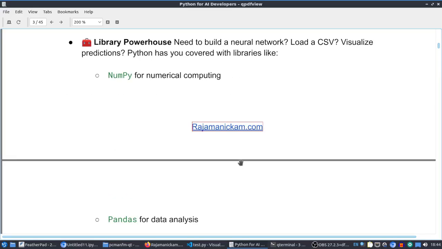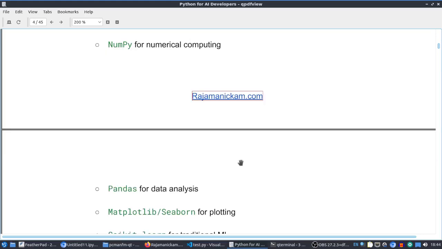NumPy for numerical computing and Pandas for data analysis. Pandas is a very important library. It is widely used for data science related projects because data science is important for AI. For training the model, we have to provide very high quality data, then only the model performance will be good. For creating quality data, we have to do a lot of data processing. So for that, Pandas will be very helpful. It will help us save a lot of time in preparing data in a proper way.